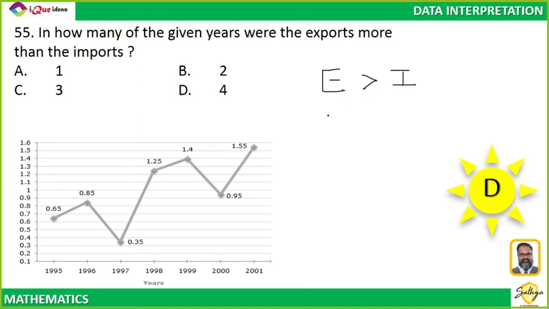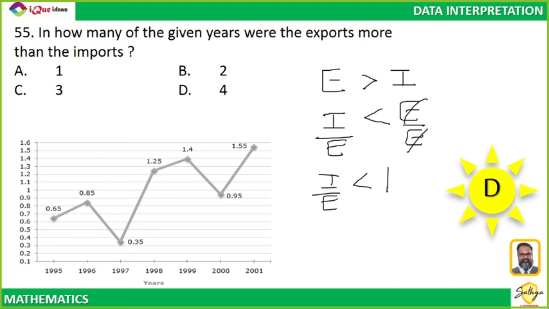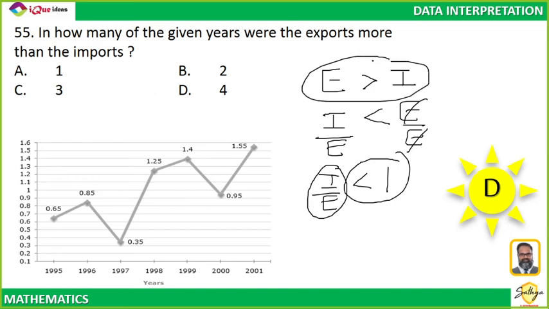Right? Instead of export greater than import, can I say import less than export? It is the same thing. So divide both of them by export. So I upon E will be less than E upon E, cancelled, 1. So where the ratio is less than 1, there export is greater than import. So where is it less than 1? 0.65, 0.85, 0.35 and 0.95. 4 times. Manush, did you get that?